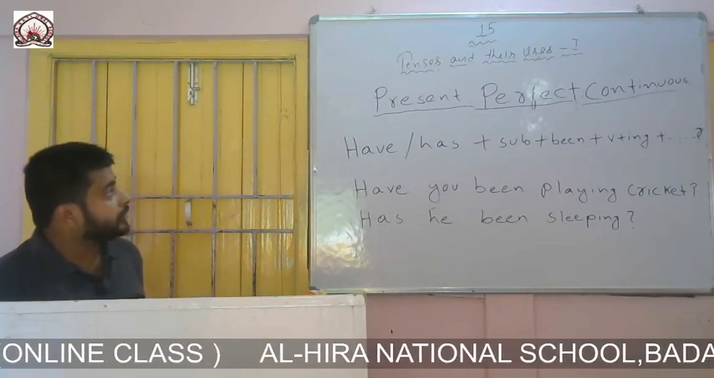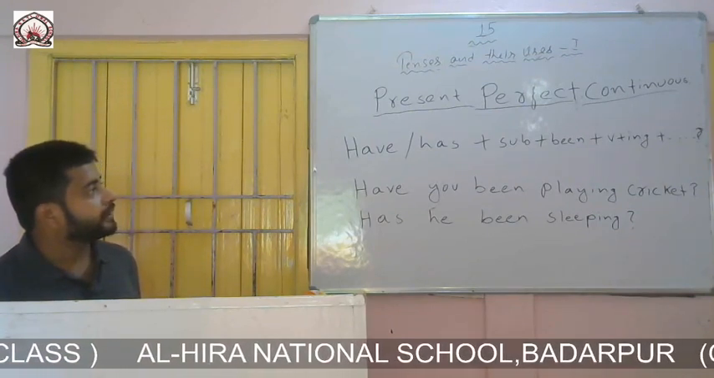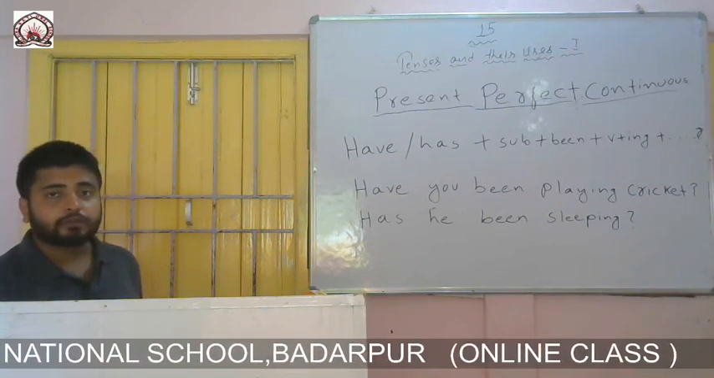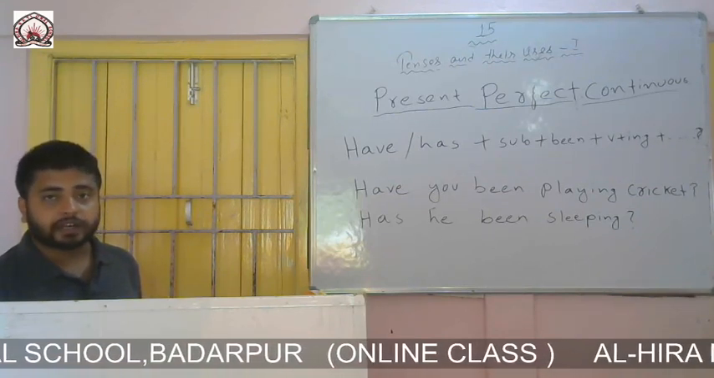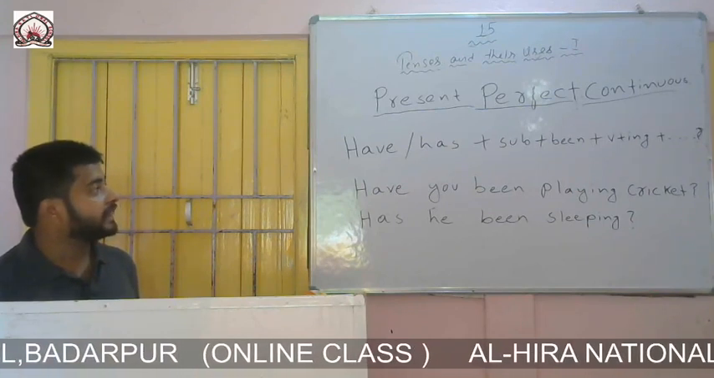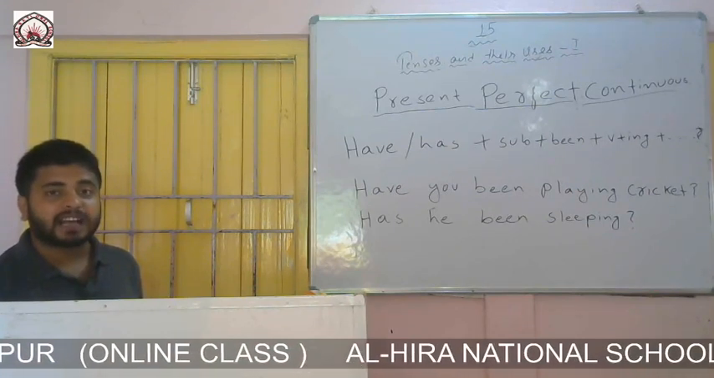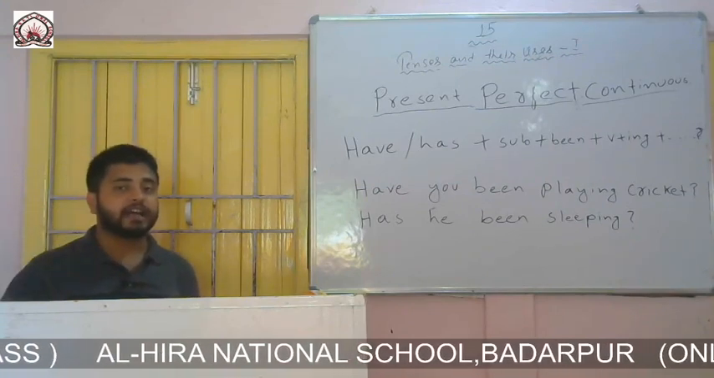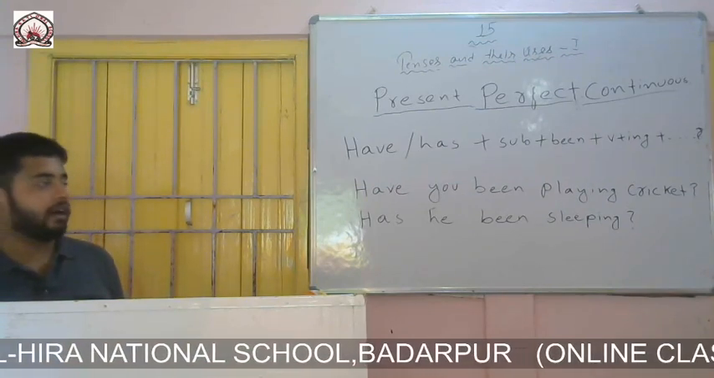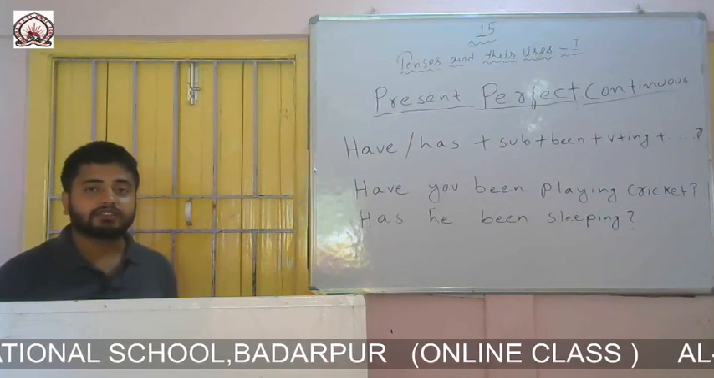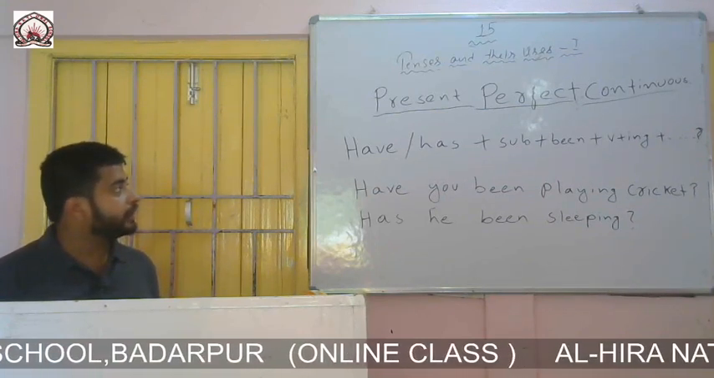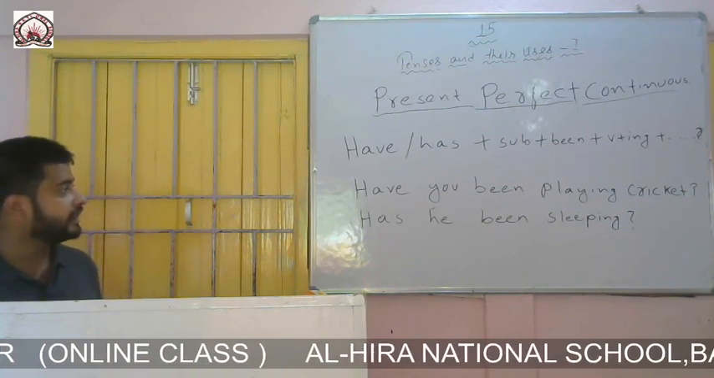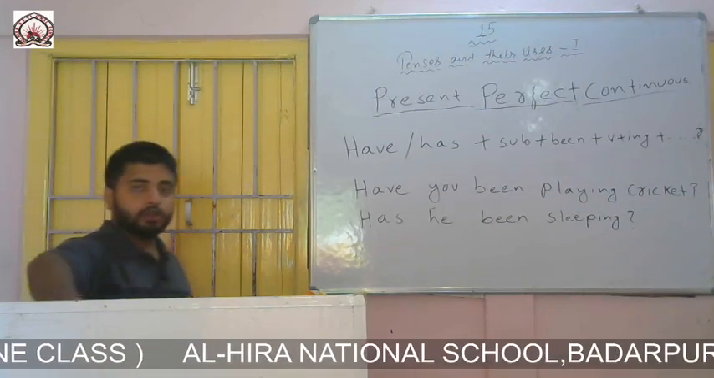So once again look at the formation of present perfect continuous interrogative. The formation is have or has plus subject plus been plus verb plus ing plus rest part of the sentences, and at the end there will be a question mark. So I have written here two examples to make you understand the formation. My first example is, have you been playing cricket?